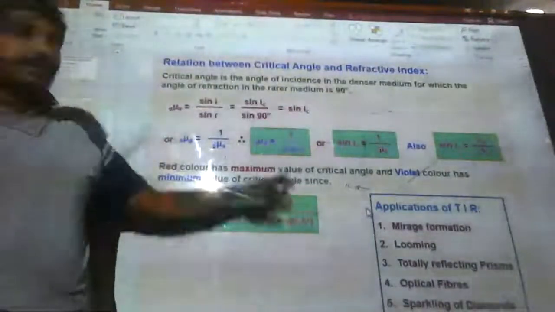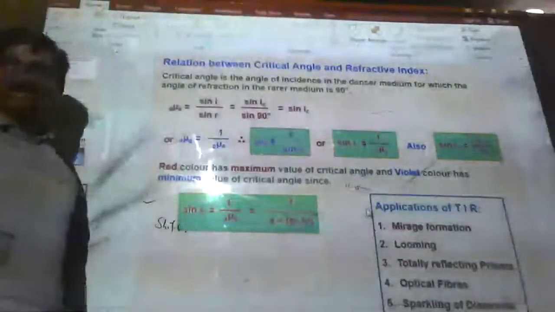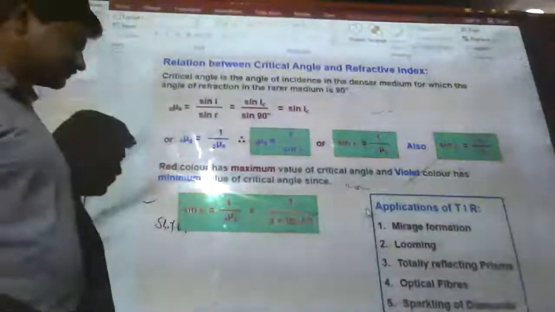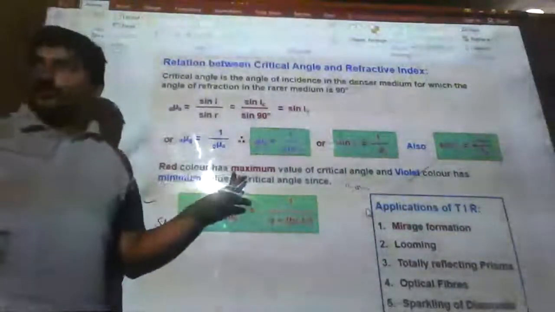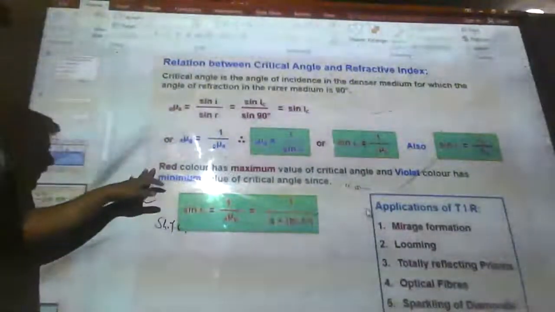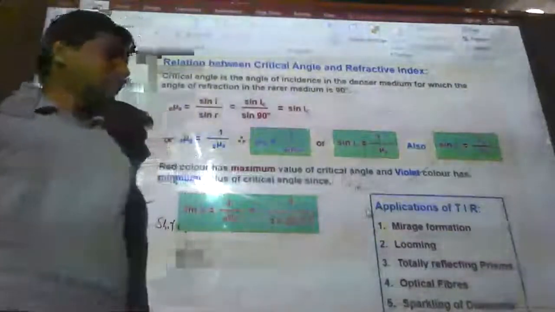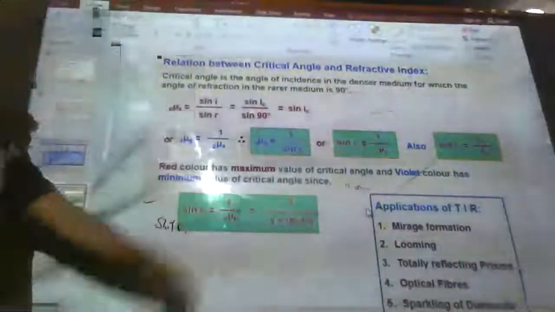Relation between the refractive index and critical angle. Most important relation. Now, the red color question. This is a note point. A 2-mark question can be asked, and the reason is also asked. Red color has the maximum value of critical angle, whereas violet color has the minimum value of critical angle.